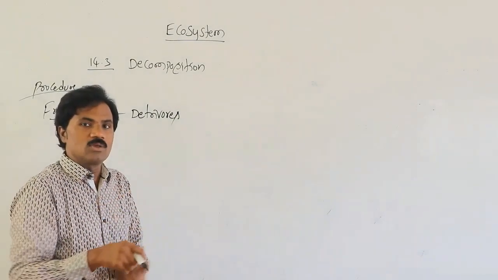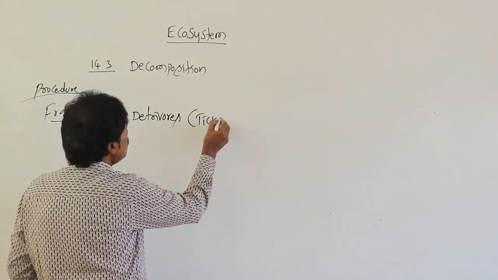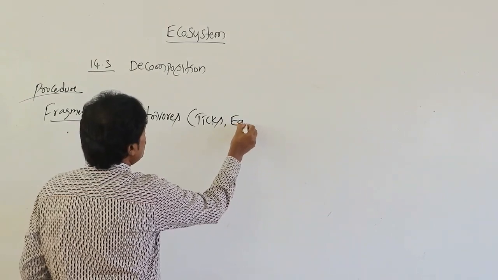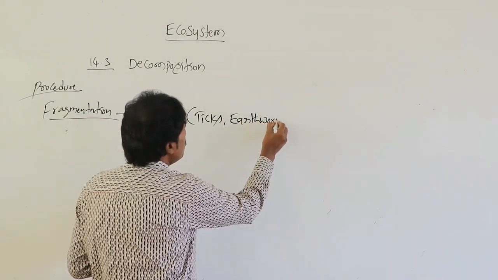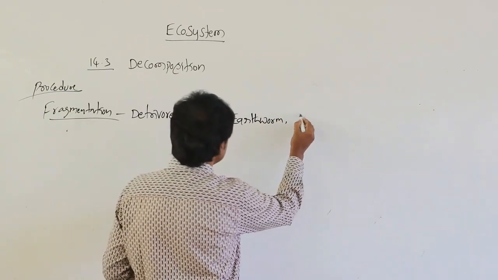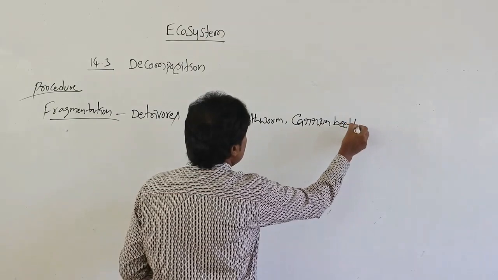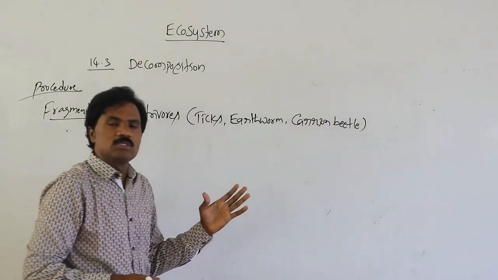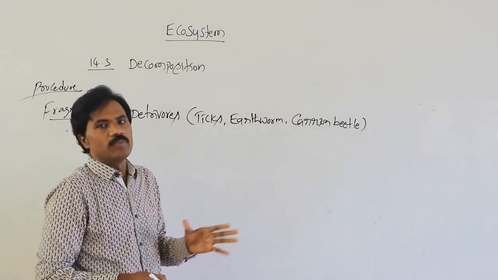Which type of organisms do we consider detritivorous? Ticks, as well as invertebrate organisms like earthworms, and carrion beetles. These detritivores convert complex to simple.